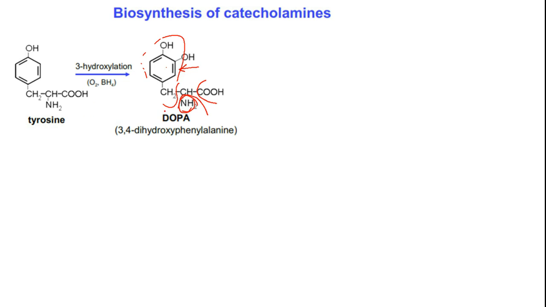Let's say from tyrosine to DOPA, what is it that happened over here? One more functional group was added. So this compound DOPA still retains its capability to participate in biochemical reactions other than energy producing reactions. But if you remove nitrogen, the entire compound will become eligible only for energy production. It cannot participate in other biochemical reactions which are critical for signal transduction, etc.